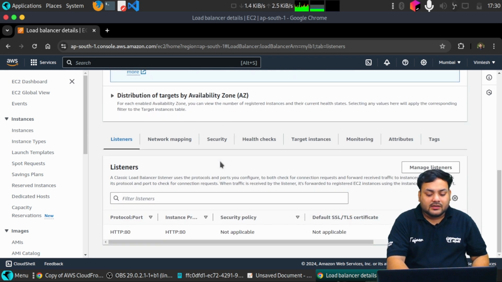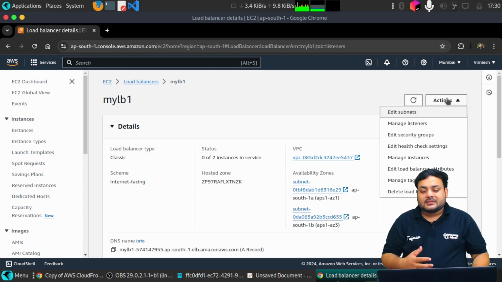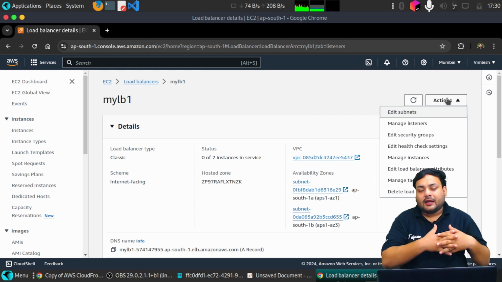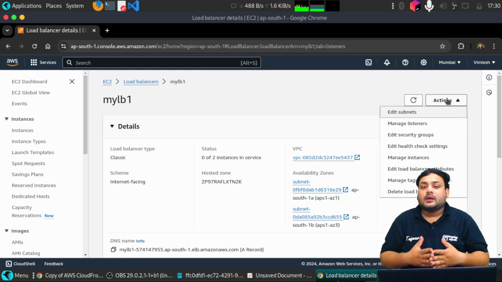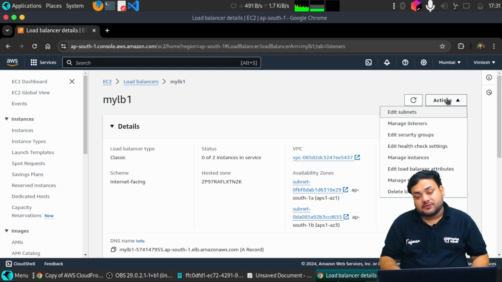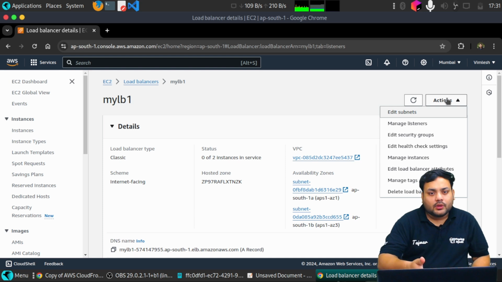I hope you guys have understood how we create a load balancer, and what exactly the purpose of a load balancer is. Whenever there is data or traffic, the load balancer is going to balance the load between these two instances which we have chosen. In the upcoming session we'll be doing in-depth practicals related to load balancers. I hope you guys have understood about EC2 load balancers, what they are, how we can use them, and how we can balance the traffic we are getting on our different servers.